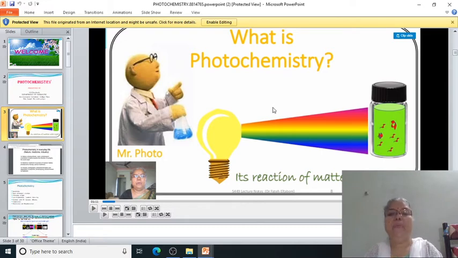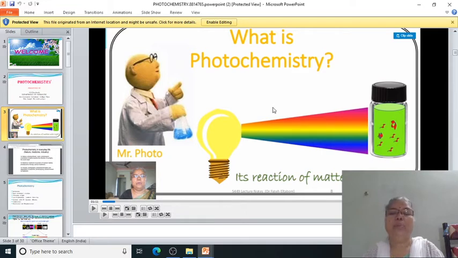And remember well, particularly the reaction of any matter with the UV and visible region is studied in photochemistry. And again, remember that photochemical reactions occur due to absorption of light radiation or due to the absorption of photons.